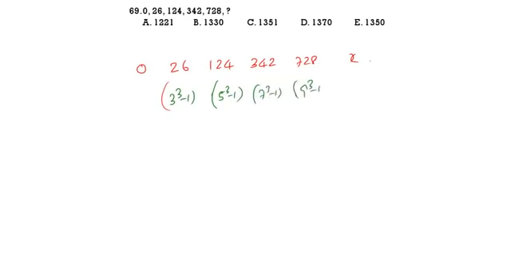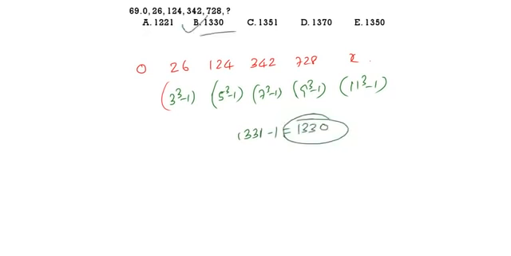0, 26, 124, 342, 728 and question mark. See this one. 26 is near to 27, that is 3 cube minus 1. 124 is near to 5 cube minus 1. This is 7 cube minus 1. This is 9 cube minus 1. This one will be 11 cube minus 1. What is 11 cube? 1331, minus 1, that is 1330. So 1330 is the correct answer. See the next one.